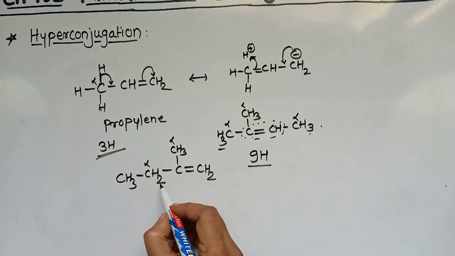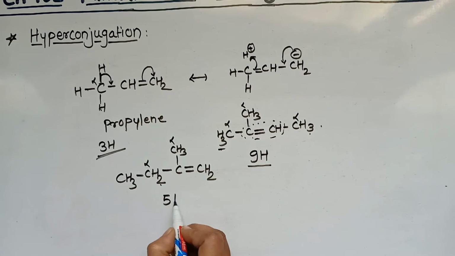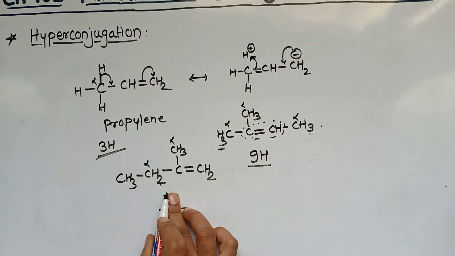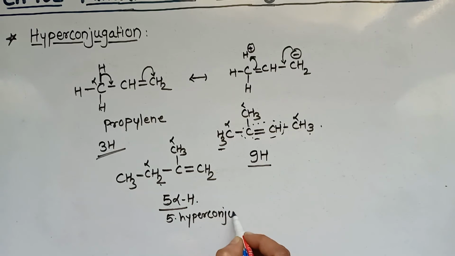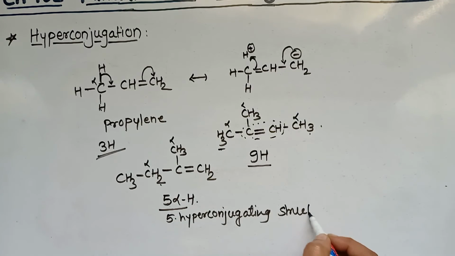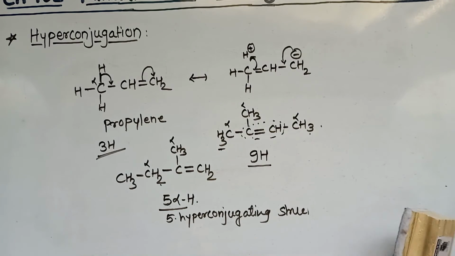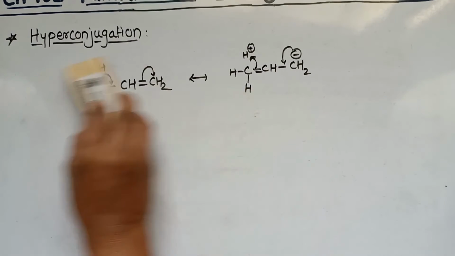To this 3 plus 2, that is 5 alpha hydrogens, and for that it shows 5 hyperconjugating structures. The more the hyperconjugating structures, the more is the stability of the alkene. Okay, it is clear. Then we see the next structural effect, that is tautomerism.